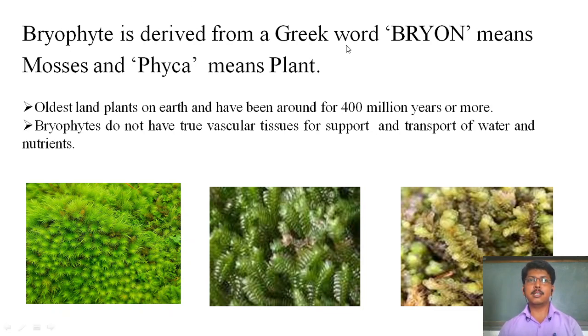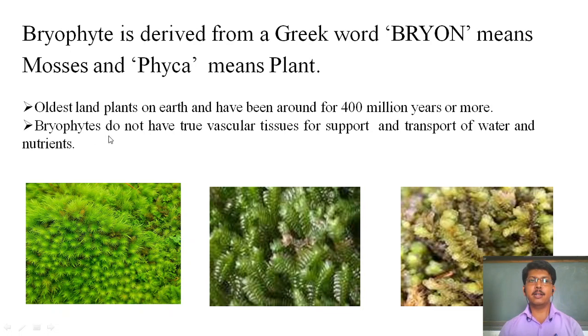Bryophyte is a Greek word. Bryon means moss and phyton means plant. So the meaning is moss-like plant, which is called a bryophyta plant. This plant evolved during the 400 million years ago. So bryophyta plants evolved 400 million years ago.